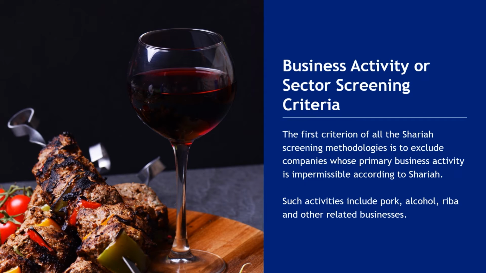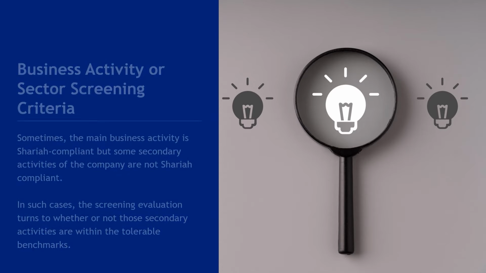Business activity or sector screening criteria. The first criterion of all the Shariah screening methodologies is to exclude companies whose primary business activity is impermissible according to Shariah. Such activities include pork, alcohol, riba, and other related businesses.